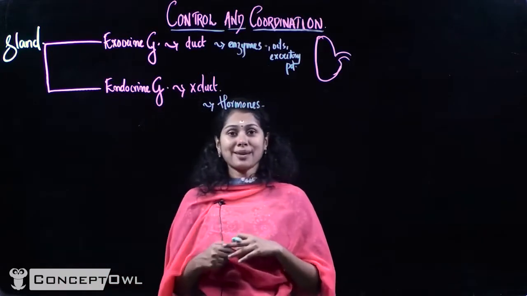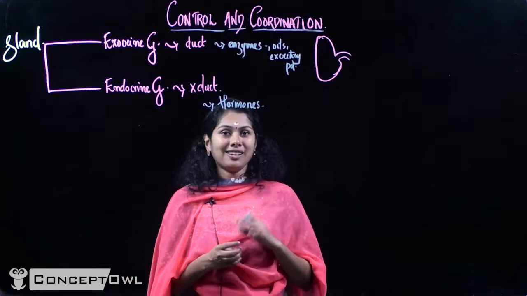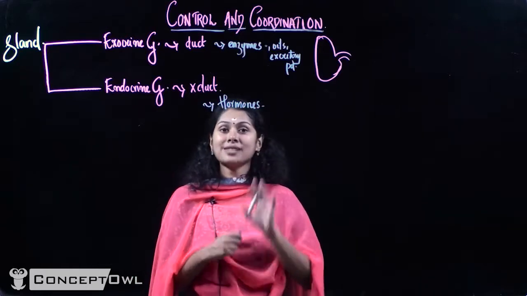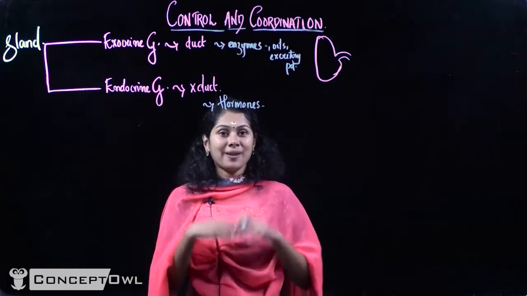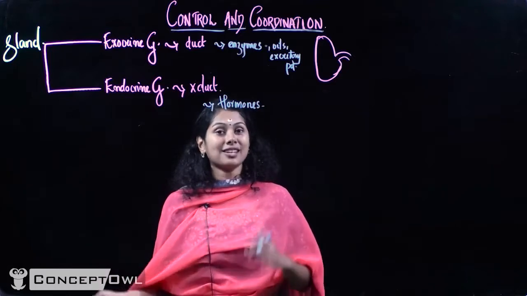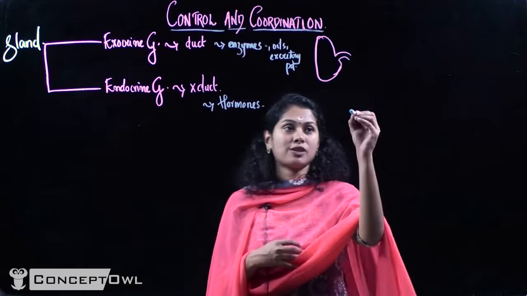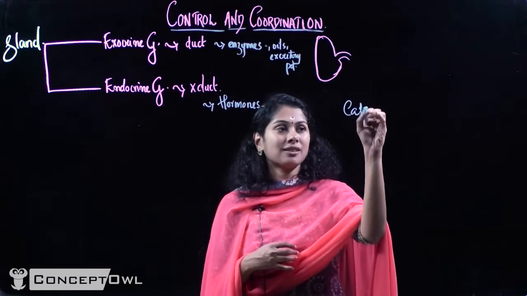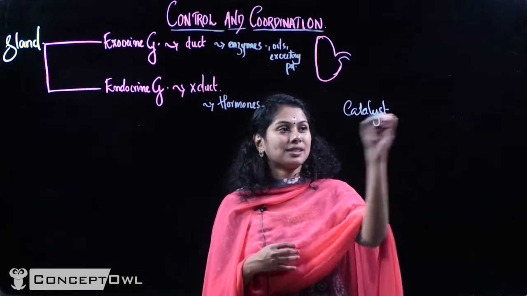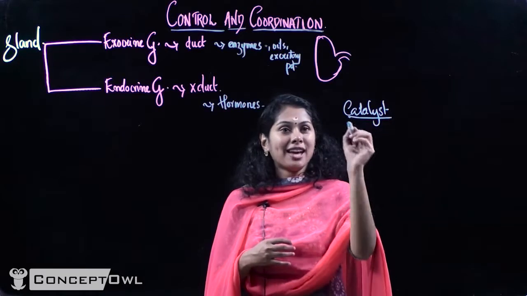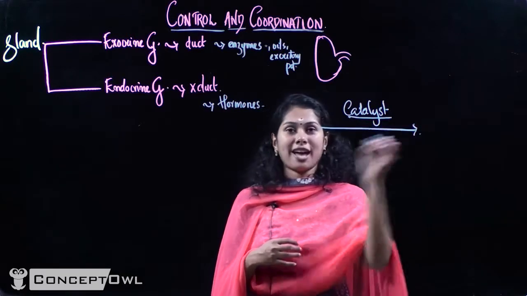So what are enzymes and what are hormones? Let's check. Enzymes are chemical substances which act as catalysts in our biological system. You know catalyst from chemistry, you have studied what the term catalyst means. Catalysts are substances that help in a reaction.